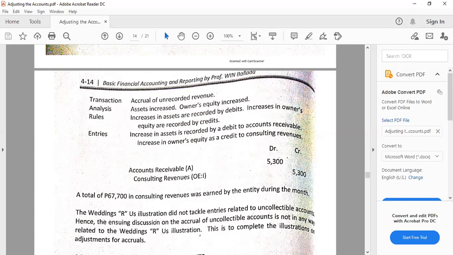Then another thing for this one that we have to take note of is that for some books, instead of interest receivable, they will use accrued interest income. So accrued income, which is also okay, means the same as interest receivable. It's just that Baliada is using the receivable word, while for some books like Lopez, it will have accrued interest income, which is basically the same, which is also part of current assets, particularly under receivables.